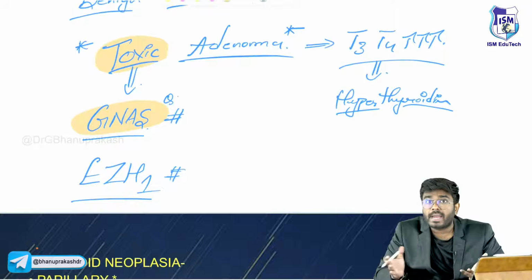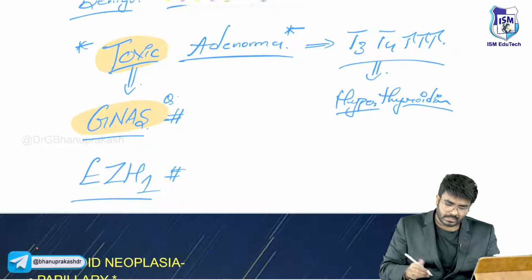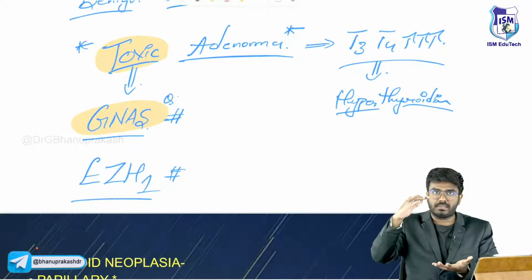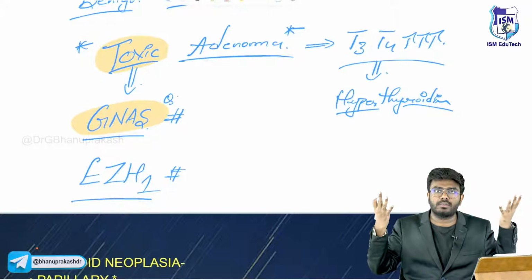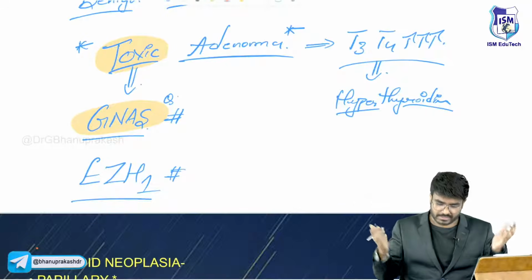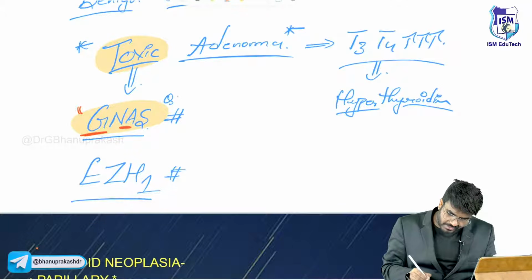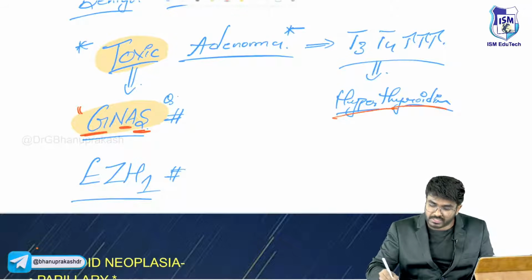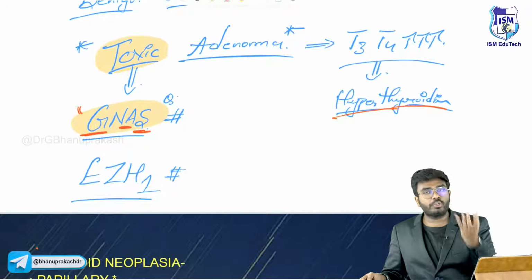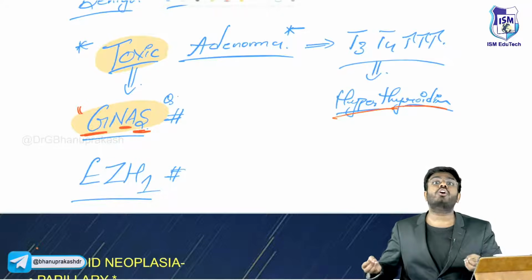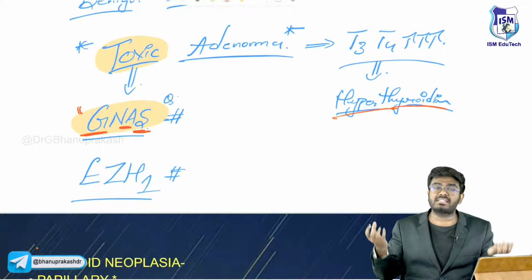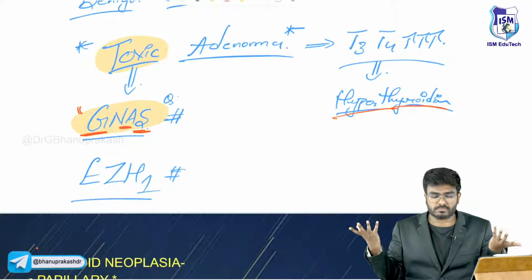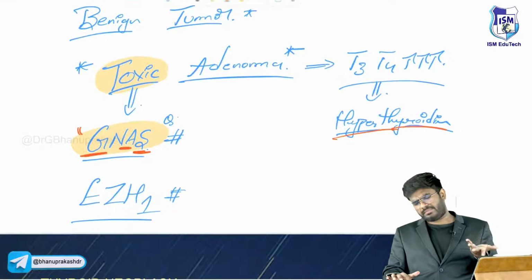I used to remember something like this. Toxic means not good, bad, something problematic. So whenever you are having a gas explosion, gas cylinders will be there, right? Gas cylinders, explosion. Why explosion? Because in hyperthyroidism, this tumor is producing an excessive amount of T3, T4. So toxic, gas leakage is something toxic, like an explosion. You can remember it in whatever way you want.